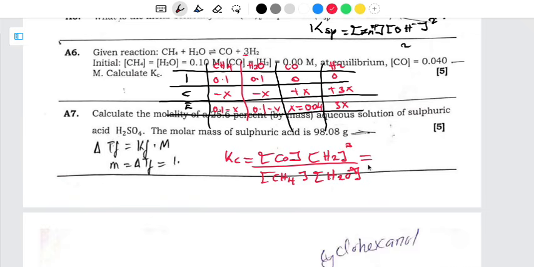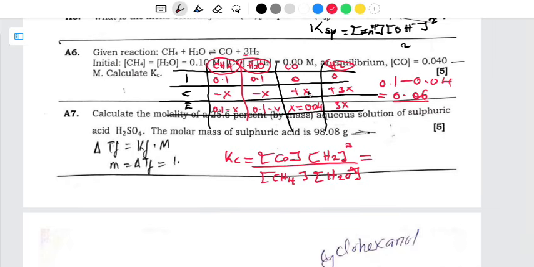Then from there, now what are we going to have? Since we know that x is equal to 0.04 at equilibrium, we can easily find the concentration of this one here, this one here, and this one here. How? We can just say 0.1 minus x, and x we know is 0.04. And this is going to give us what? When I do the computation, I'm going to get 0.06. So this is the concentration of methane. Since they have the same formulas, even this one is going to be the concentration of water.